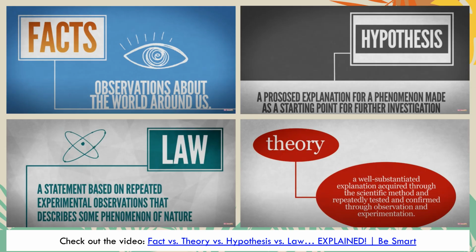This slide shows how scientific knowledge is organized. A fact is an observation we can repeatedly confirm. A hypothesis is a testable explanation. A scientific law describes a pattern in nature. A theory explains why those patterns occur using strong evidence. These terms are not steps in a ladder. They serve different roles in science.